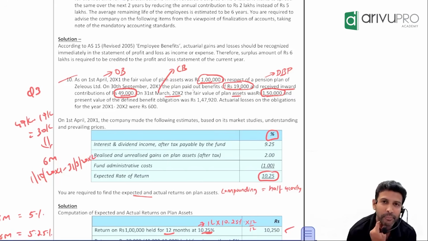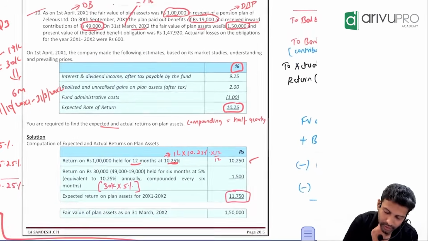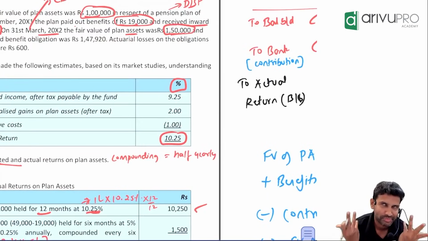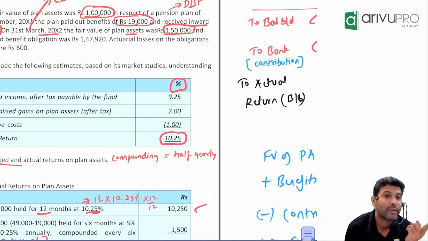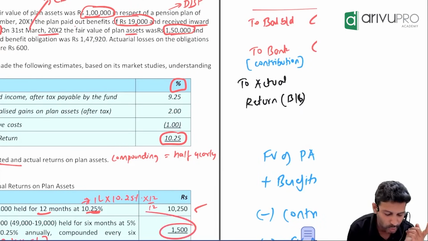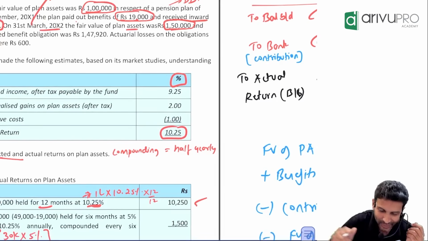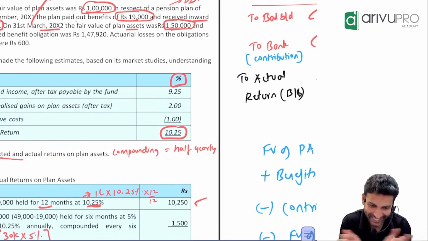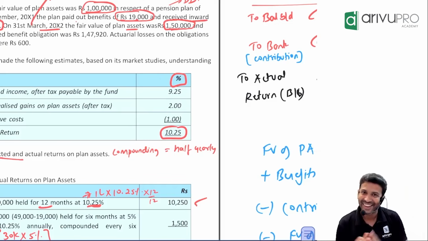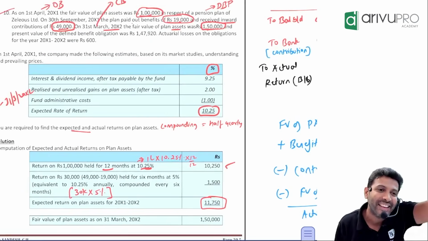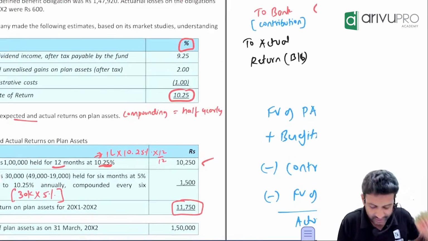How much are you getting? 1537. But the study material says 1500. Who's right? You or them? Someone is punching the calculator wrongly once again. I think the calculator is working properly. It is 1537. You are right.